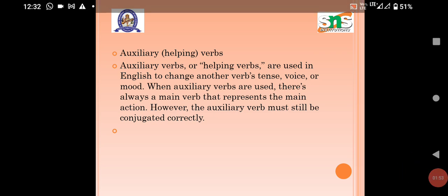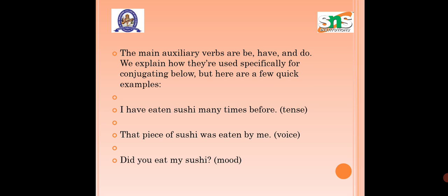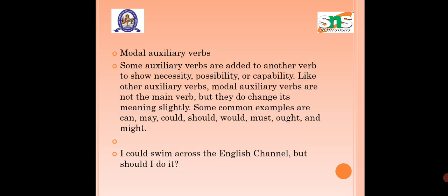Auxiliary or helping verbs. Auxiliary verbs or helping verbs are used in English to change another verb's tense, voice or mood. When auxiliary verbs are used, there is always a main verb that represents the main action. The main auxiliary verbs are the forms of have, be and do. I have eaten sushi many times before. The piece of sushi was eaten by me. Did you eat my sushi?